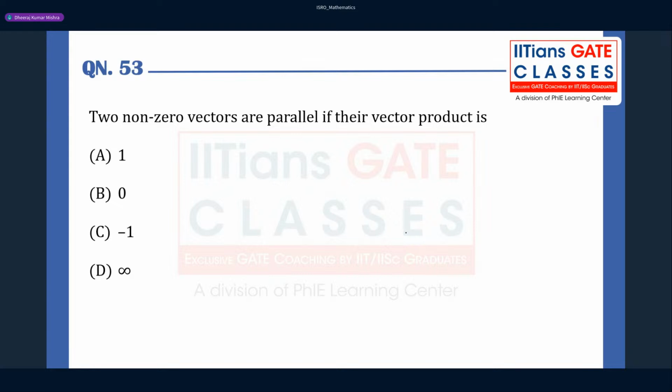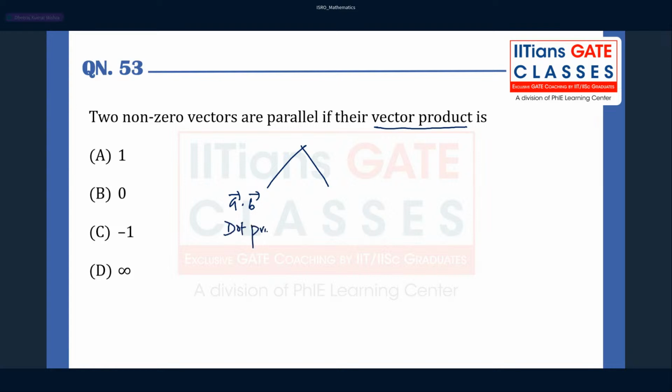Now this question is from engineering mathematics. They are asking that two non-zero vectors are parallel if their vector product. So you know that in vector algebra, there are two kinds of product. You have to always remember a dot b, which is called the dot product.